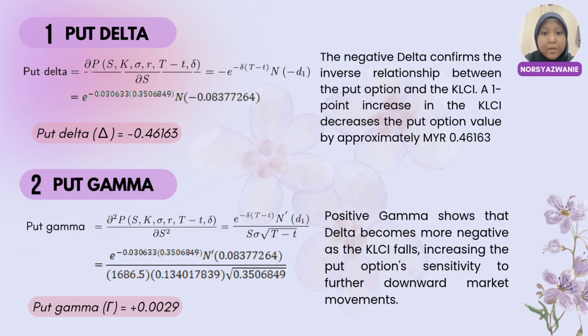Next, we have put gamma, which is positive 0.0029. Gamma measures the rate of change of delta with respect to movements in the underlying index. Since gamma is positive, delta becomes more negative as the KLCI declines and the put option moves further into the money. This means the put option becomes increasingly sensitive to downward market movements, allowing profits to accumulate at a faster rate when the market continues to fall.